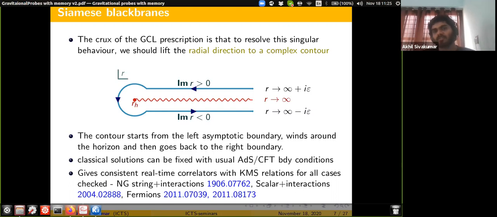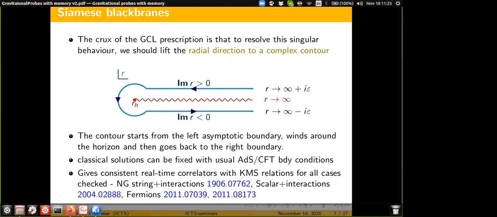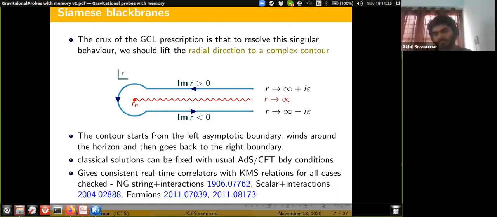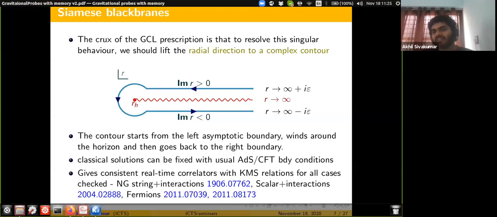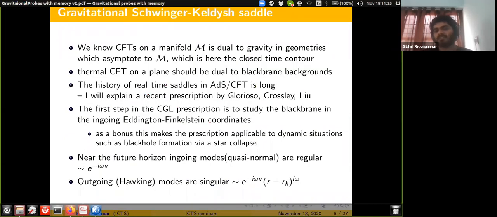Sorry, go on. Yeah, no, I'm confused about this. The fact that it seems to be so tied to some choice of coordinates. No, the statement is that the ingoing coordinates are natural coordinates, because the ingoing boundary conditions are manifest.